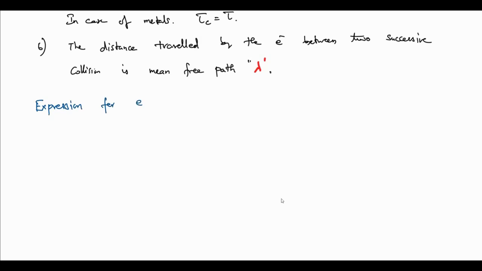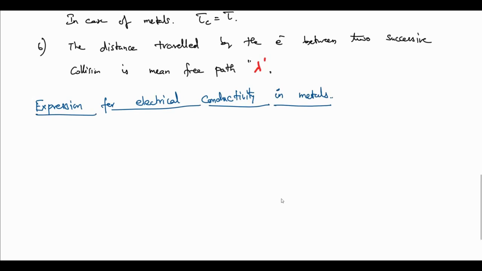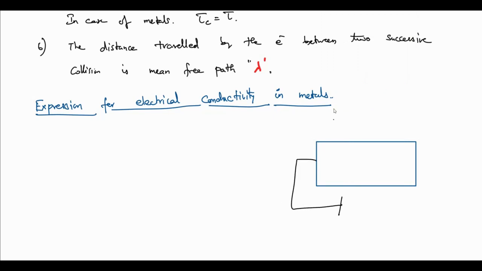So these are the postulates. This is the idea we are going to carry for deriving the electrical conductivity of the material. So we have a basic idea of what is happening in the atoms: the free electrons moving around will actually provide the conductivity in the metals. So let's have an image. We have atoms, and free electrons will be there. In metals the free electrons are there.